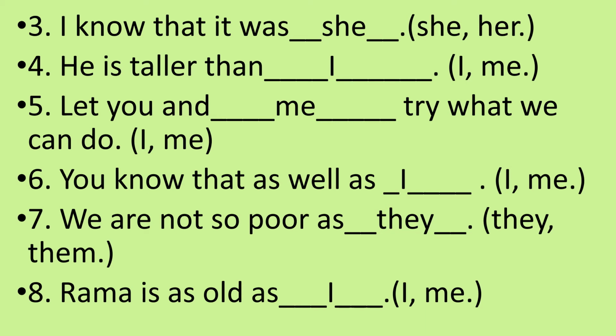The answer will be you know that as well as I. Seventh, we are not so poor as blank, in brackets they or them. The answer will be they. We are not so poor as they. Eighth, Rama is as old as blank, in brackets I or me. The answer will be I. Rama is as old as I.